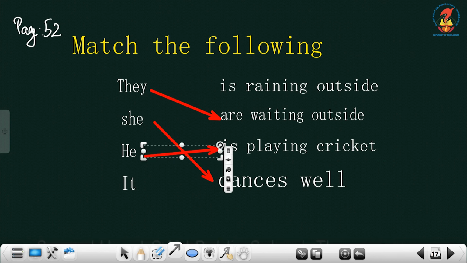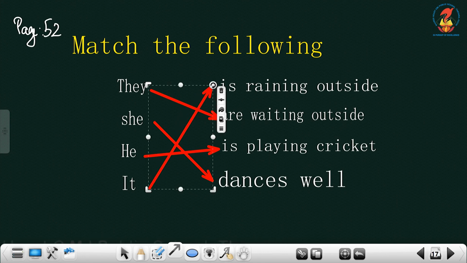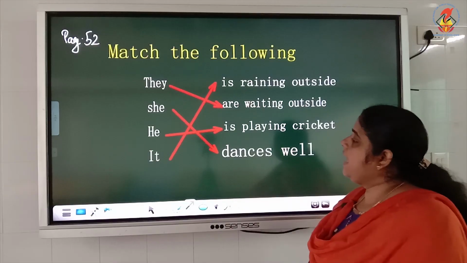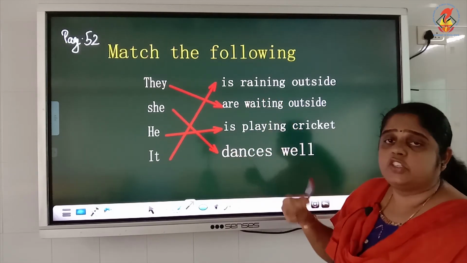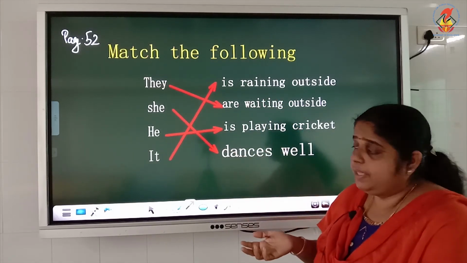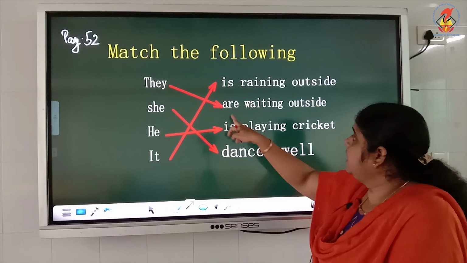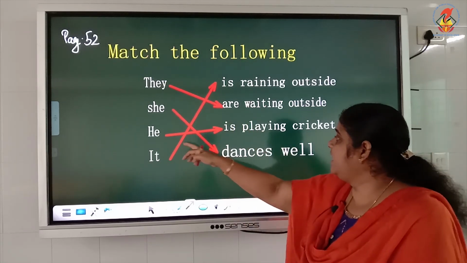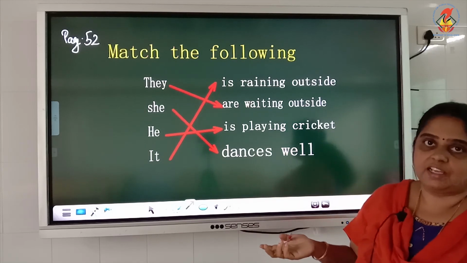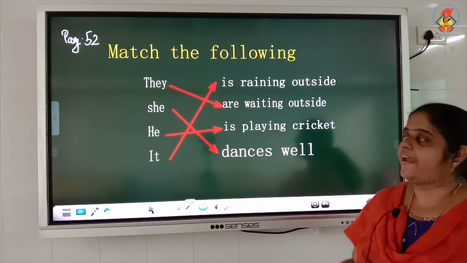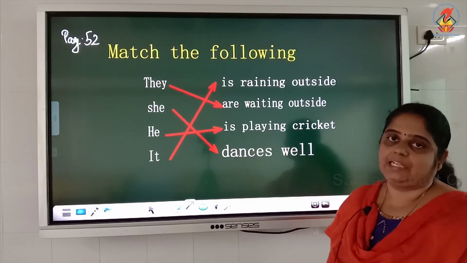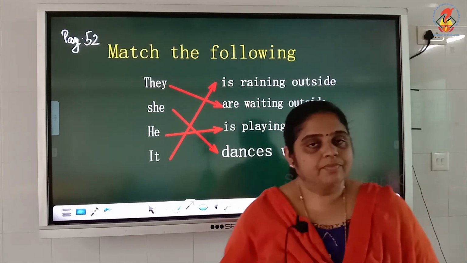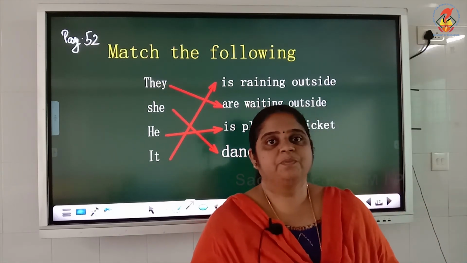He is playing cricket. And it is raining outside. And see, if he and she interchange, it's not a big deal. You can write she is playing cricket. Why can't she play cricket? It's okay. And he dances well also is correct. So, accordingly you can match that. I hope it's clear to you.